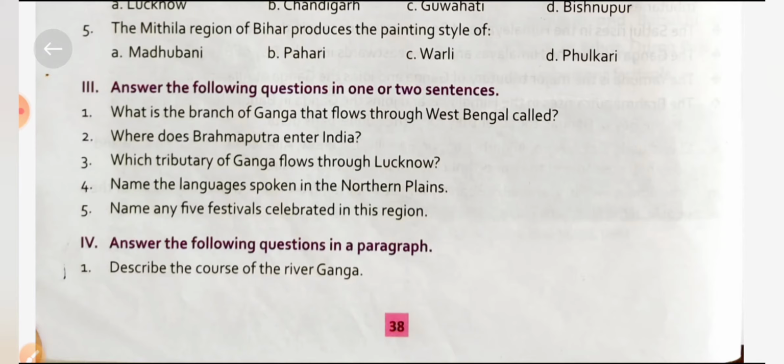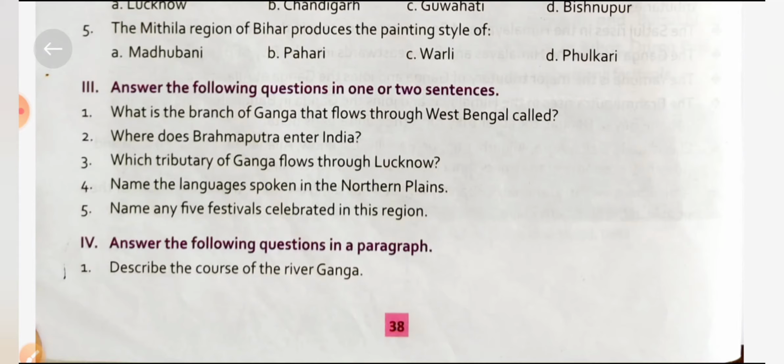Next question: name the languages spoken in the northern plains. As you know, the northern plains extend from Punjab to Assam, so various languages are spoken in this region, because the plains extend across states like Punjab, Haryana, Uttar Pradesh, Bihar, West Bengal and Assam.